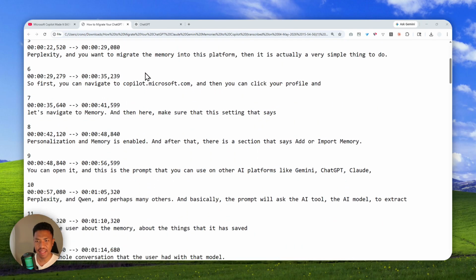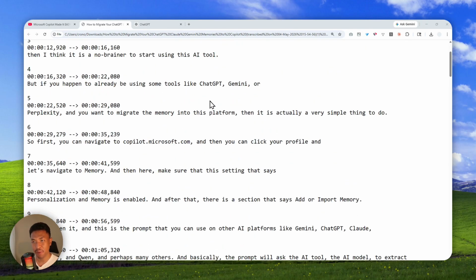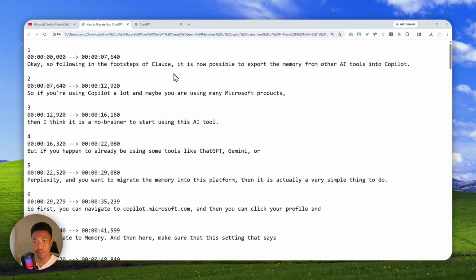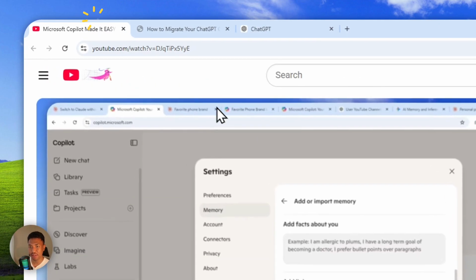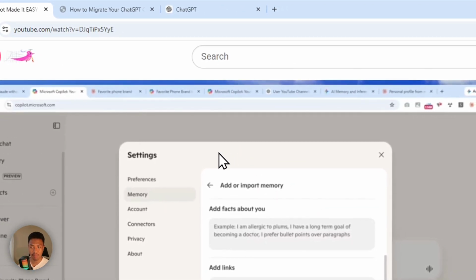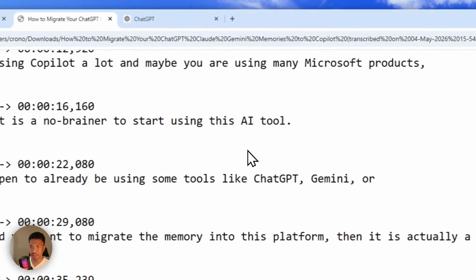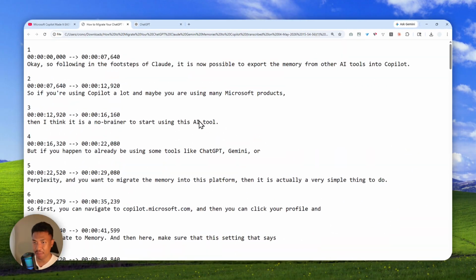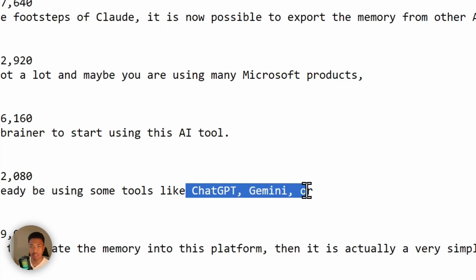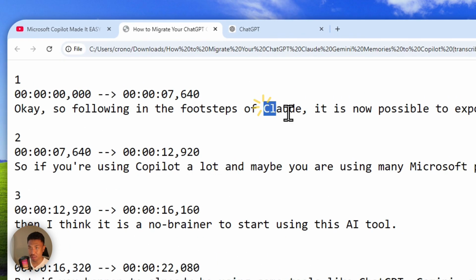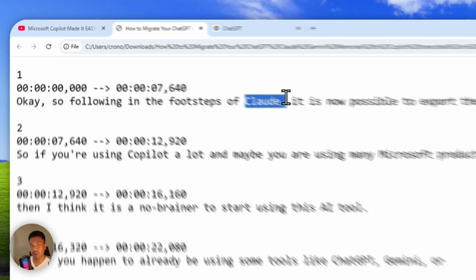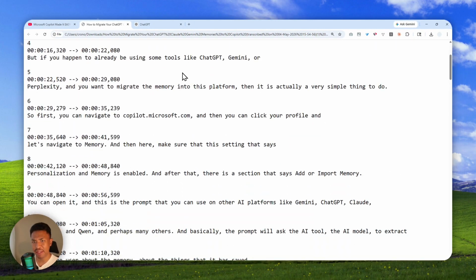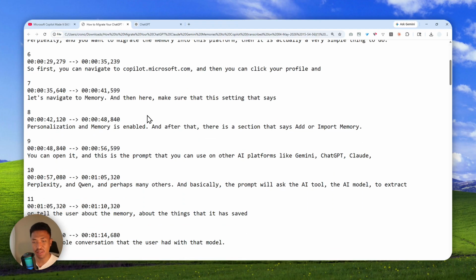Okay, so this is a transcription or subtitle file that I have generated using a local AI model based on this YouTube video that I published on my channel. And as you can see, it nails down the brand names like ChatGPT, Gemini, or perhaps Copilot, and even Claude. Usually transcribing speech into text can be quite challenging for some AI models because there are some names that are not available in the English dictionary, so it is something that AI will usually get wrong.